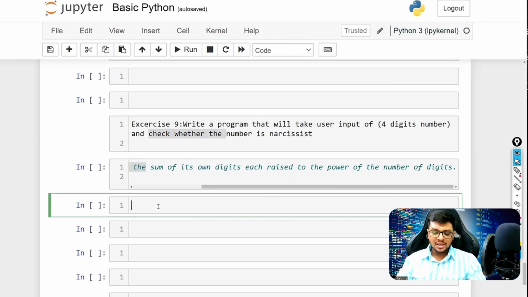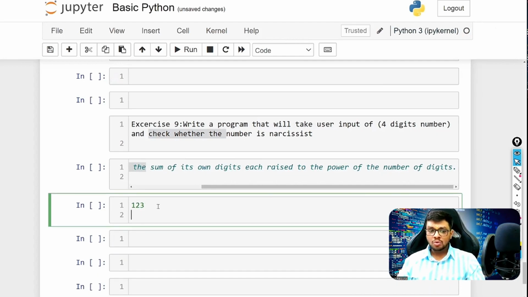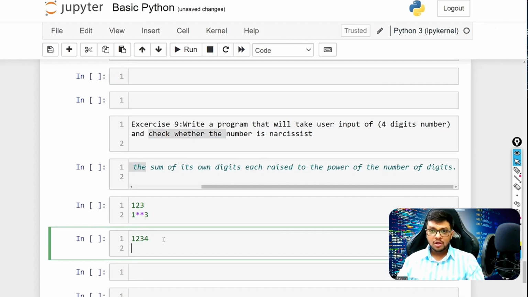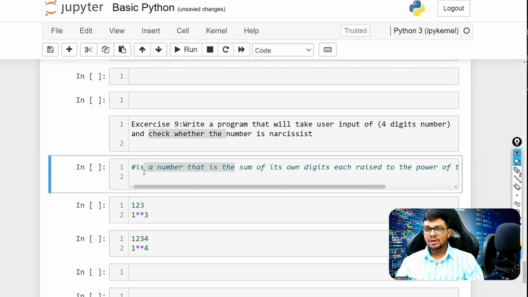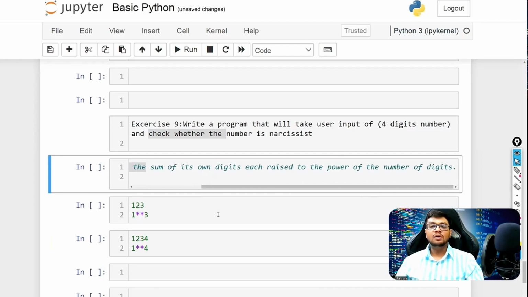So if you have, let's say, 1, 2, 3, there are 3 digits in this. So you would raise everything to the power of 3. If you have 4 digits, 1, 2, 3, 4, you would raise every digit to the power of 4. And after that, you would sum all the digits. That should be equal to the number. It should be the same. Okay, so let's try it out.